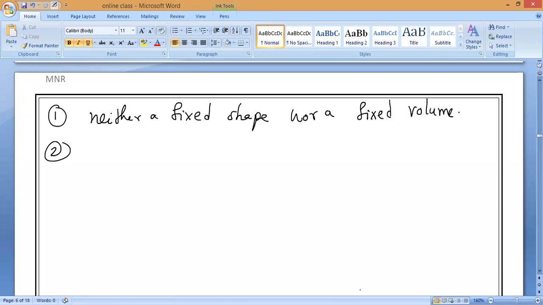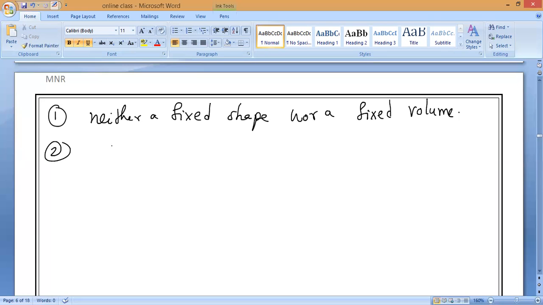So next, second point. They do not have fixed shape and fixed volume, so we can compress them easily. We can increase the volume, we can decrease the volume, so gases can be easily compressed. Yes or no? Yes, sir.